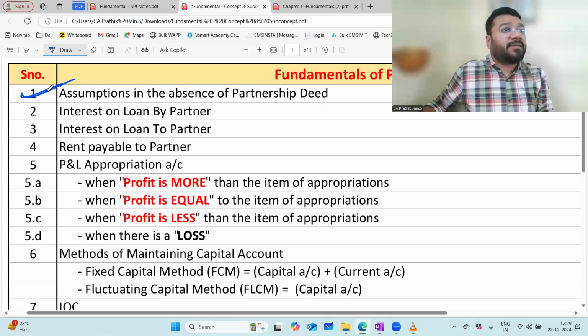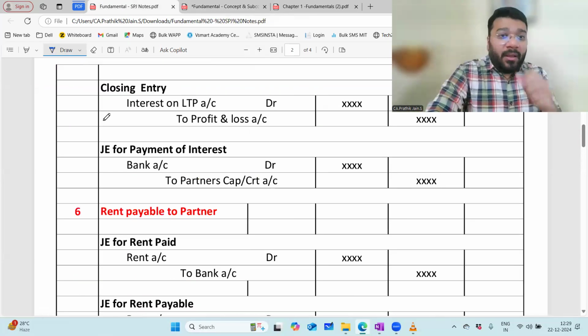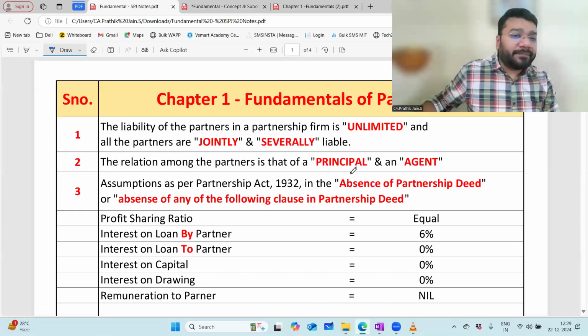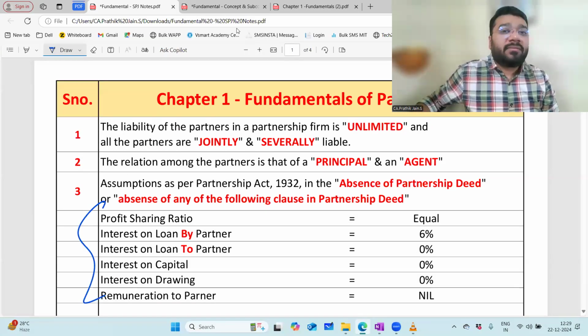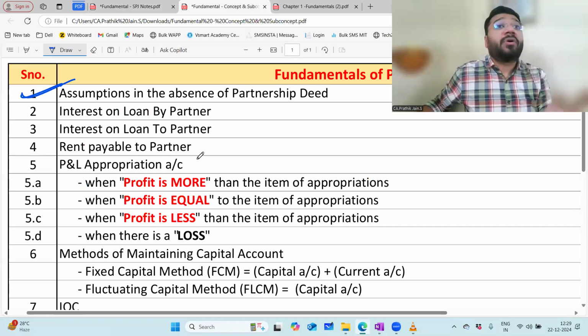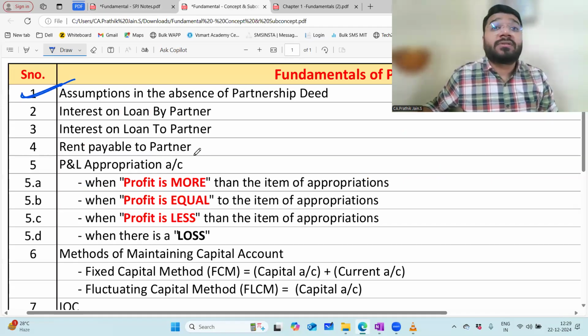This is purely the list of each and every item. Where is the elaboration done? In the note part. The elaboration has been done here. This is just the list. Like that, you have to have the list for all the chapters.